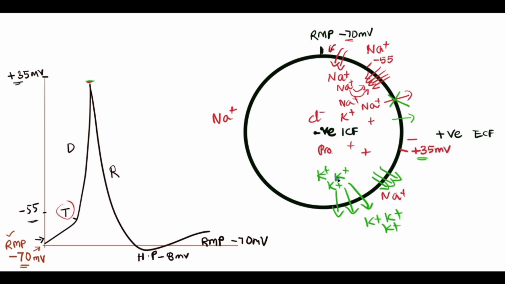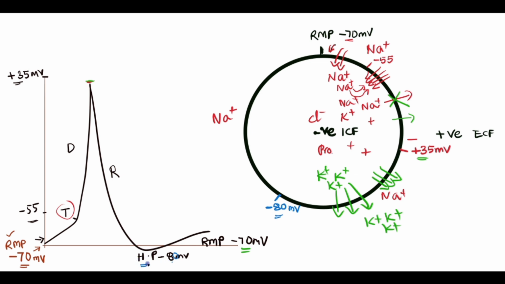So why are the potassium ions moving out? Because the sodium gated channels are in an inactive state over here. In any case, the cell wants to push the positive ions from the ICF towards the ECF in order to restore the normal resting membrane potential, that is minus 70 millivolts. If the potassium outpouring exceeds the required amount, the cell potential becomes even more negative, dropping to around minus 80 millivolts.